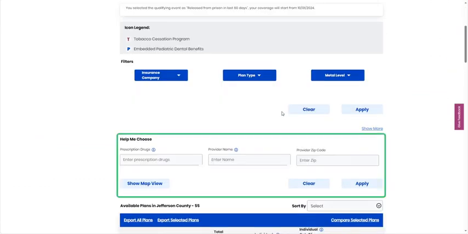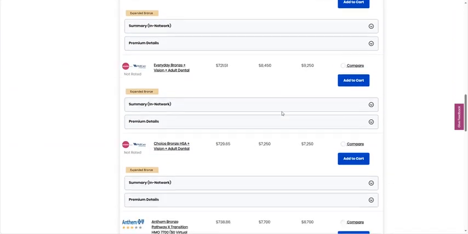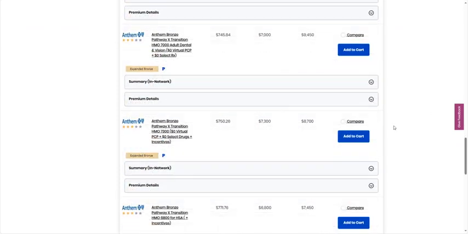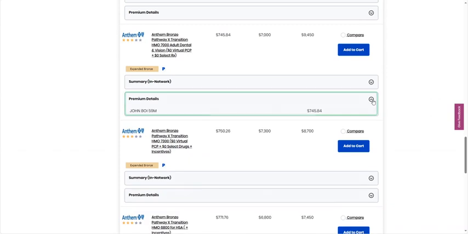Here you can search prescription drugs listed by provider and zip code, view and compare medical and dental plans with monthly premiums and individual out-of-pocket deductibles, and more detailed information can be found in the Summary in Network drop-down. This summary includes important information like copays for doctor visits and prescription drugs. By clicking the Premium Details button, you'll see individual line items of the premium cost per household member.